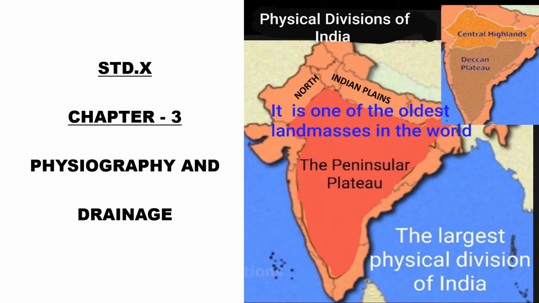Moving on to the next physical division of India, that is the Peninsula Plateau, the area lying to the south of North Indian Plain. So the area lying to the south of the North Indian Plains and tapering towards the Indian Ocean is called Indian Peninsula. It is one of the oldest land masses in the world. It is the largest physical division of India. It can be divided into Central Highlands and the Deccan Plateau.